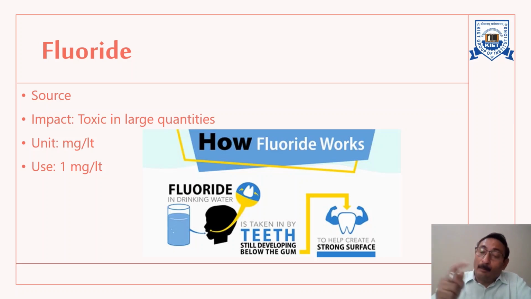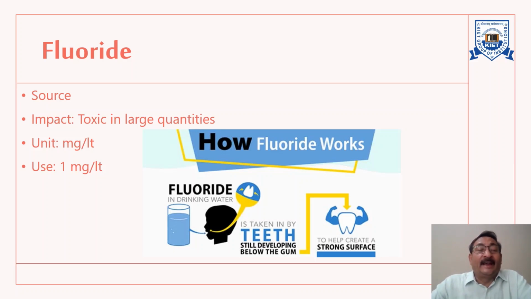An even more excessive dose, that is more than 4 or 5 milligram per liter, can result in bone fluorosis, and even skeletal abnormalities can occur. So the dose, the content of fluoride in water, is more important than the mere presence of fluoride in the water.